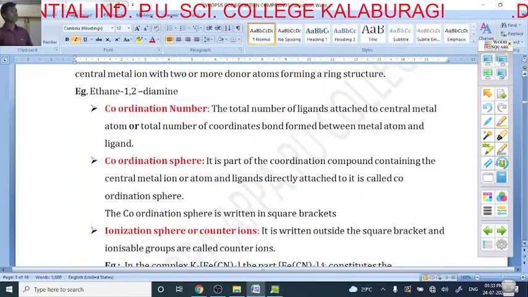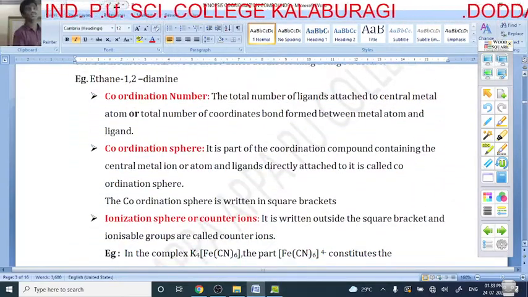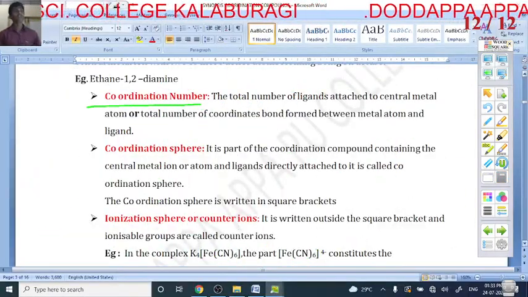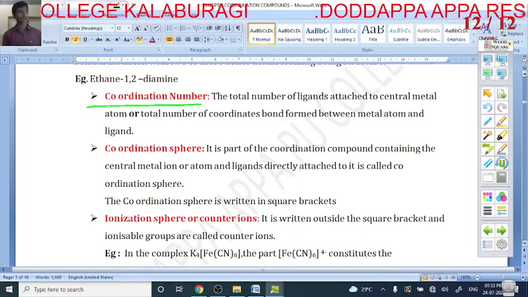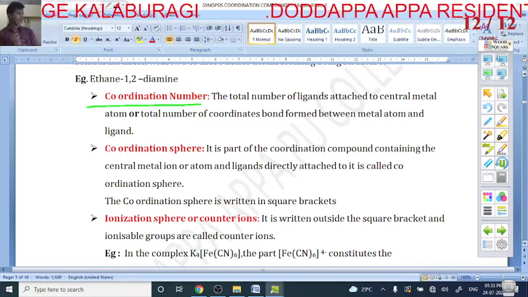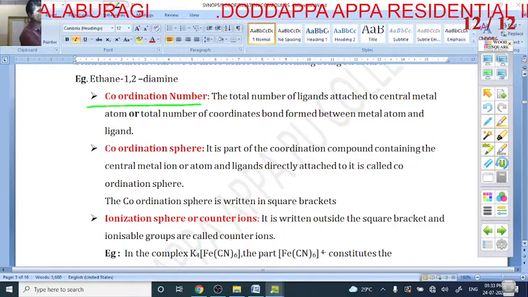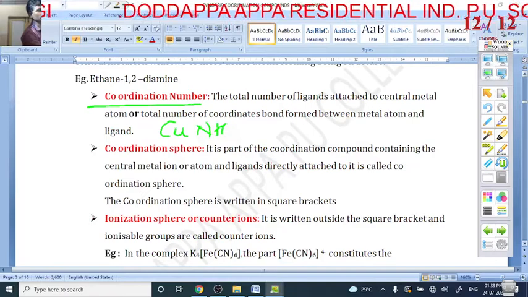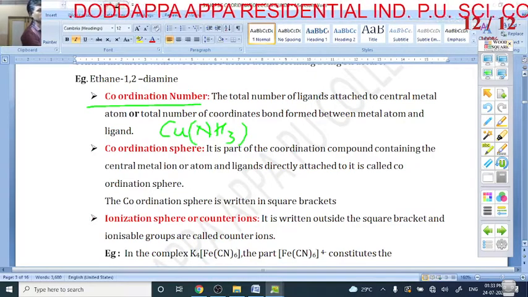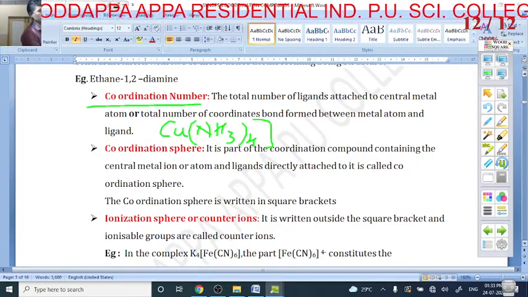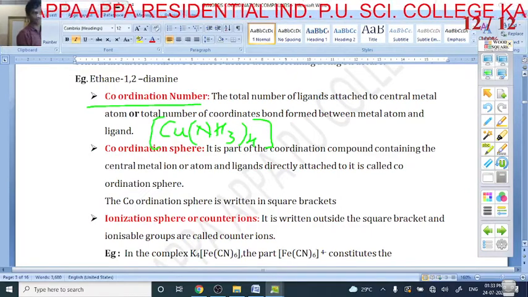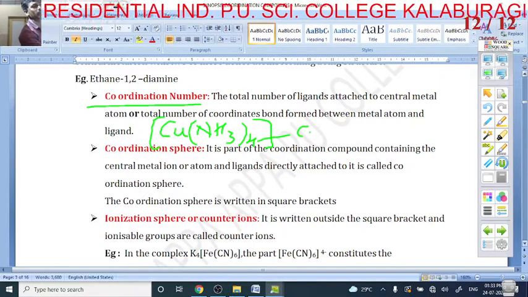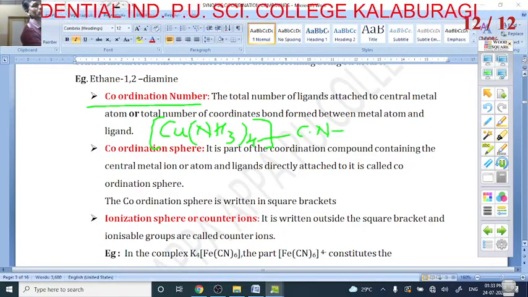The next topic is the coordination number. Very important. What is the coordination number? The coordination number is the total number of ligands attached to the central atom, or the total number of coordinate bonds formed between the metal atom and ligands. For example, I can write one complex, my dear student: Cu(NH3)4. Copper is the central atom. Ammonia is the ligand. How many ligands are attached? 4. It means the coordination number is 4.